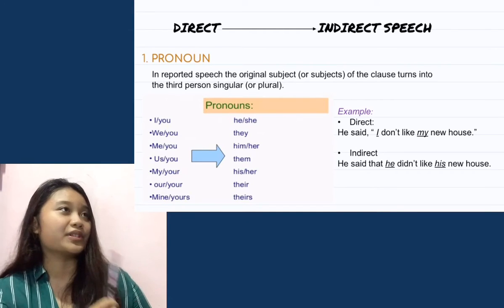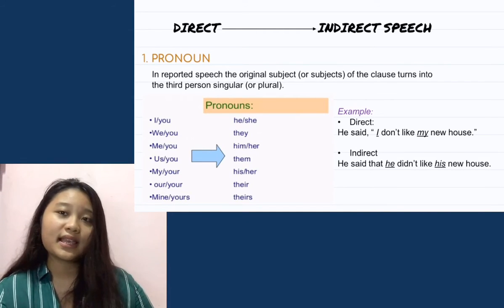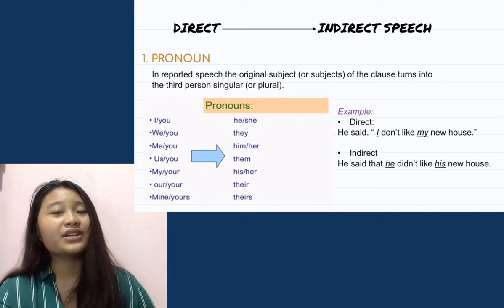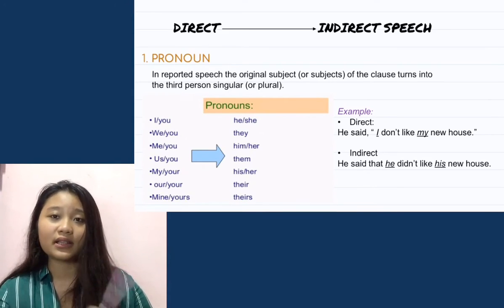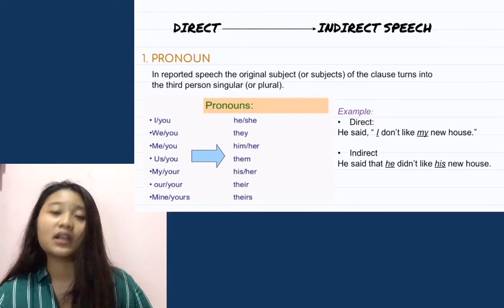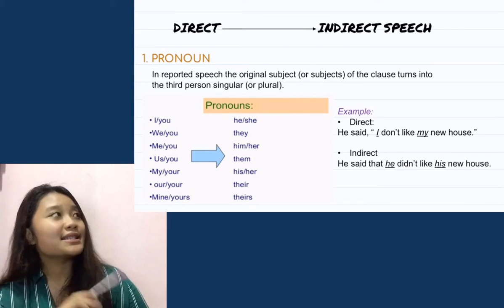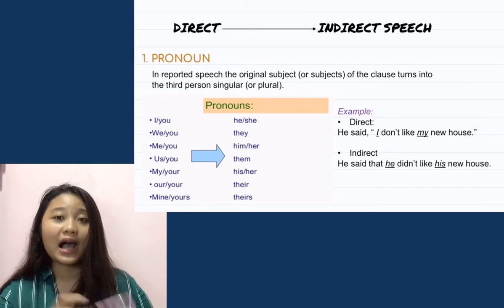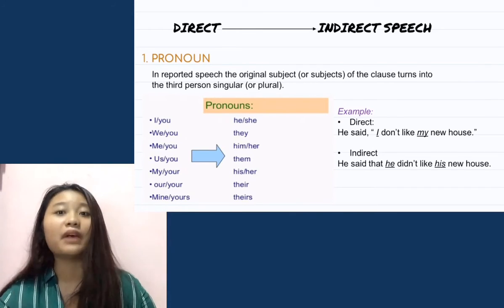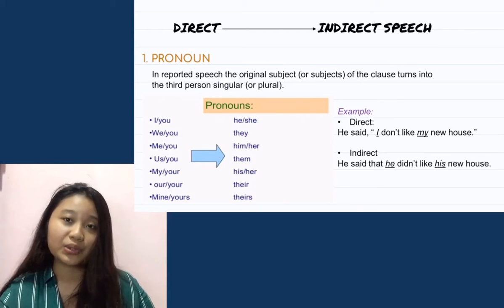Our or your changes to their, and the last, mine or yours changes to theirs. Let's see the example. Indirect speech. He said, "I don't like my new house." So when we change this sentence to indirect speech, the sentence will be: he said that he didn't like his new house. So I changed to he, and my new house changed to his new house.